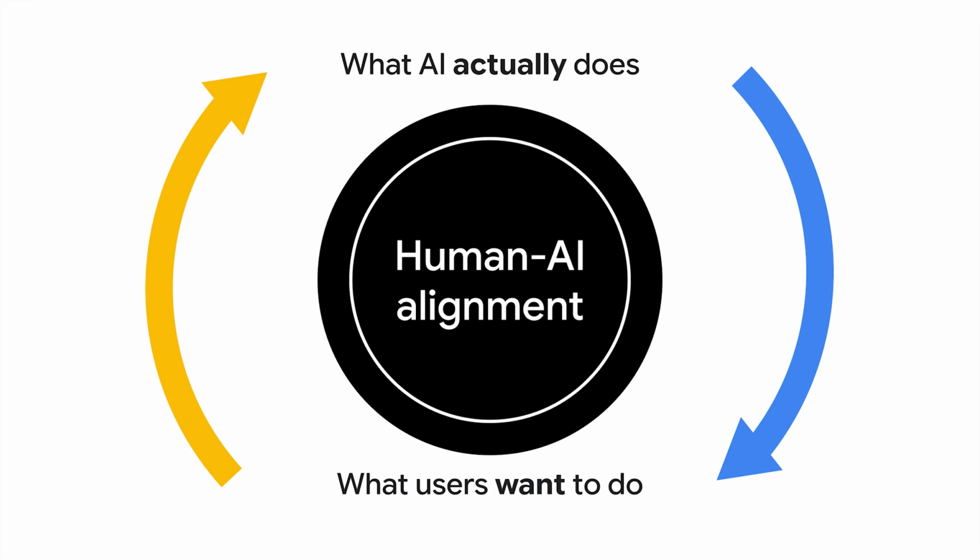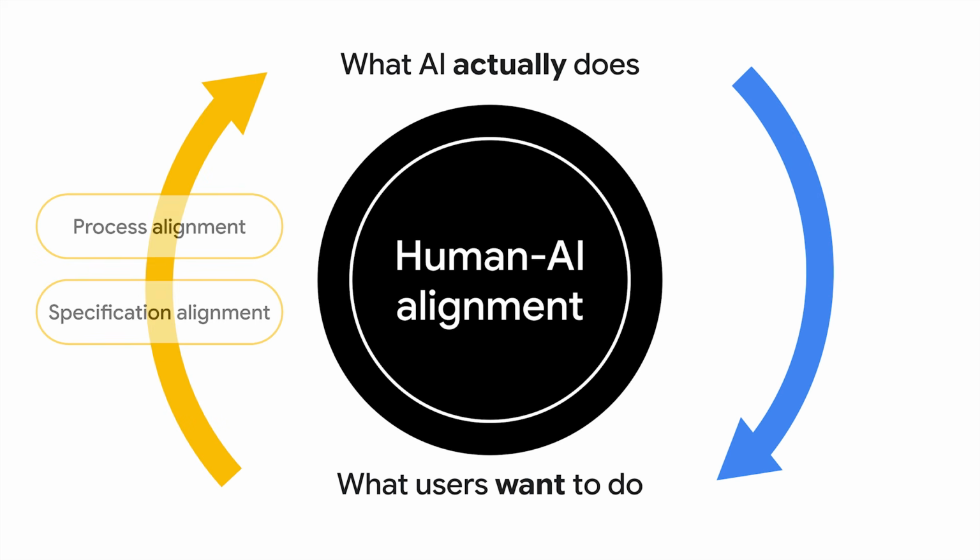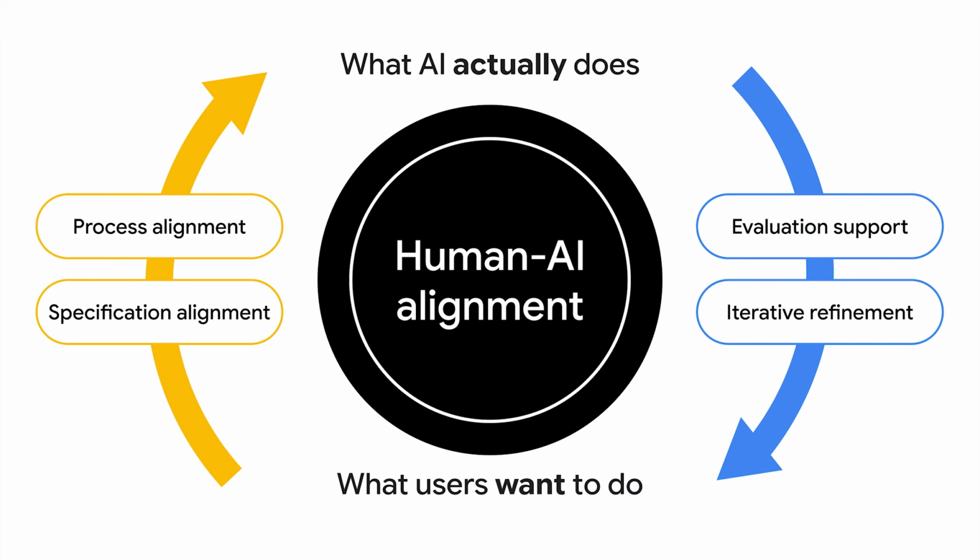Our first step is to define how people can express their goals and determine the tasks the AI executes, and how it does so. This is called human-AI alignment. Broadly, this involves the user specifying what they want to do and how they want it done, and then understanding and validating the AI's output, and steering the AI iteratively till the user is satisfied.